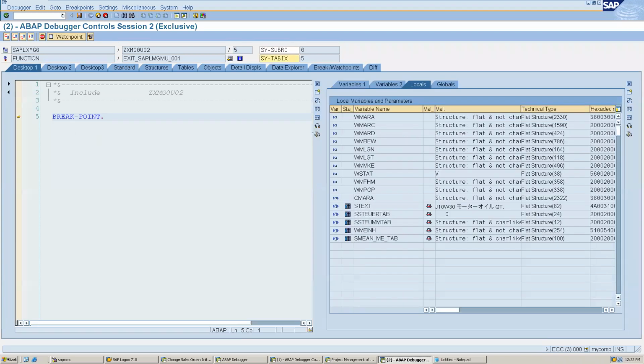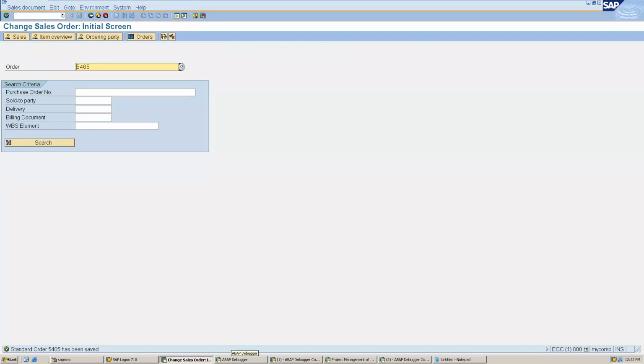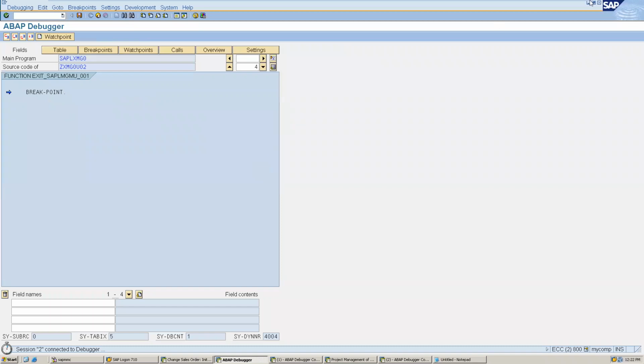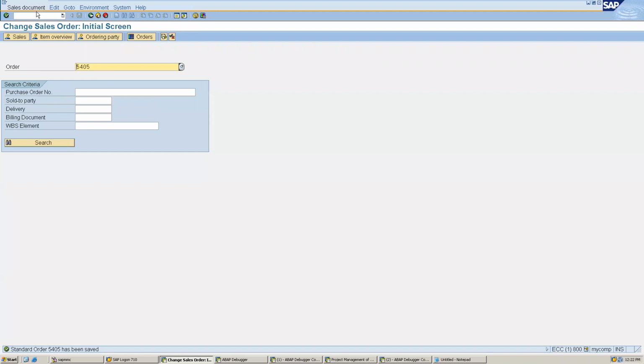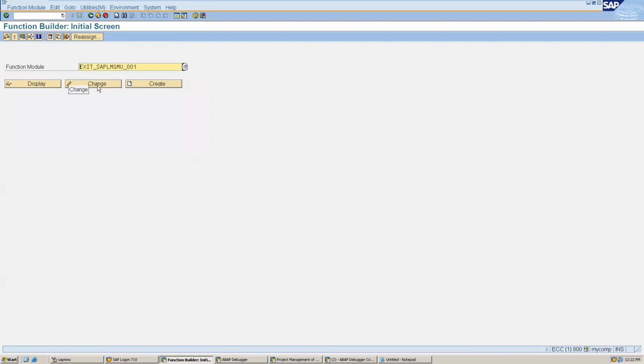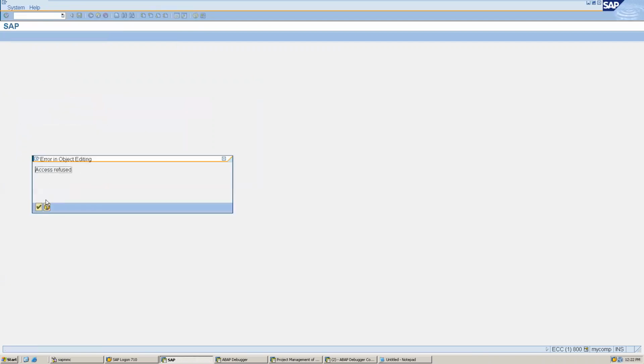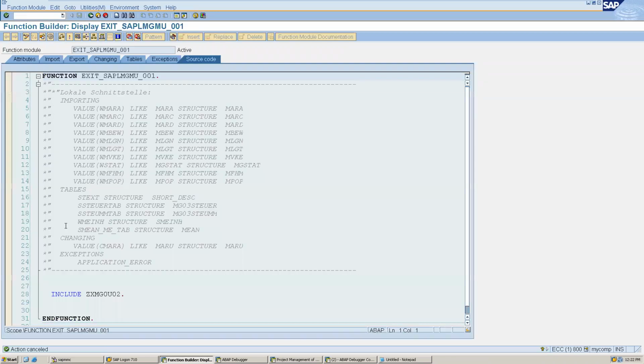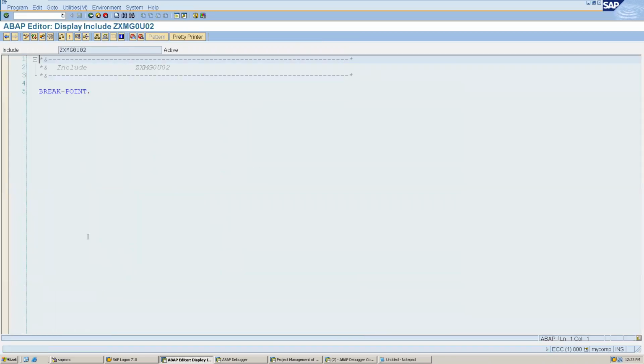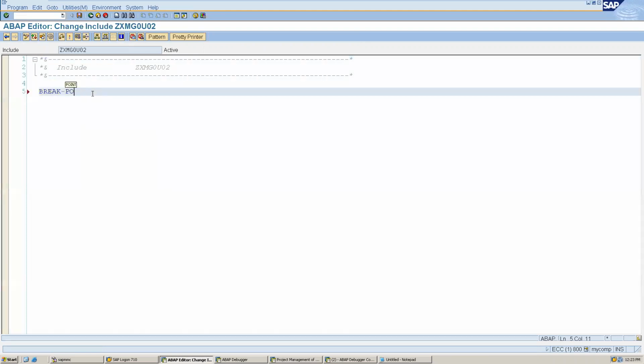Here we can write the logic, right? So we will come here and let me close this. This is our function module, SAPMM06... We have to change here, not there. Here we can write our logic. What logic can we write?